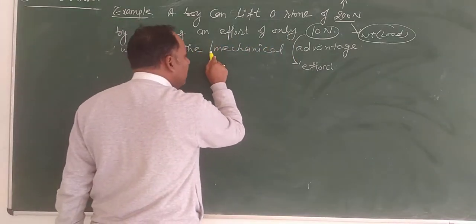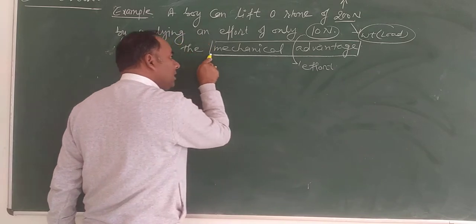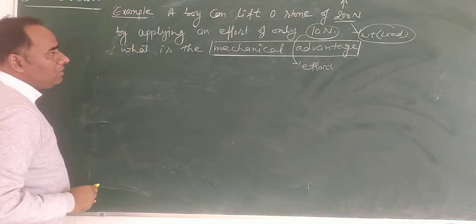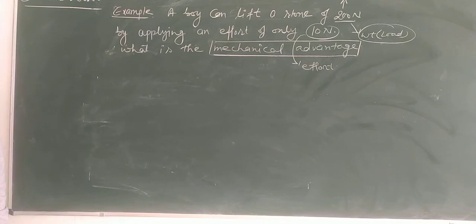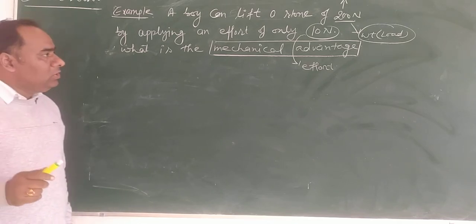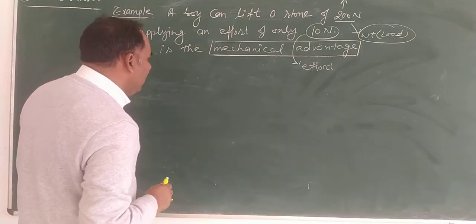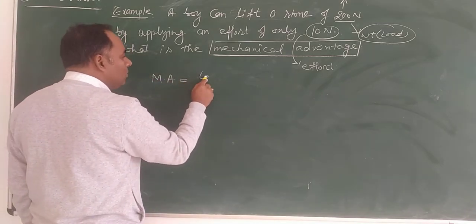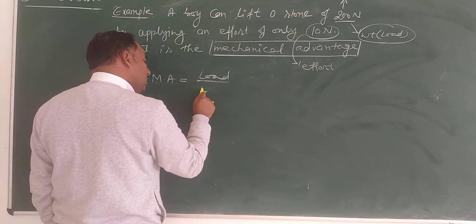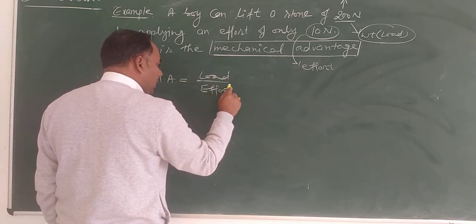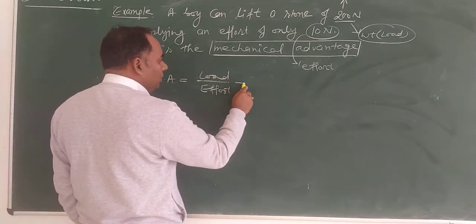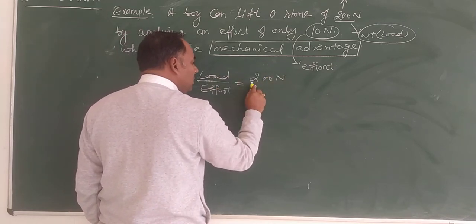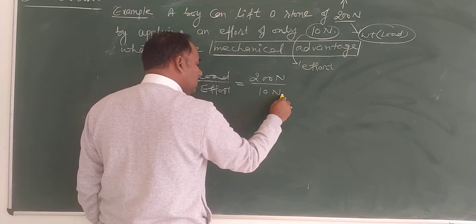What is the mechanical advantage? And what is the formula of mechanical advantage? Mechanical advantage is equal to load upon effort. Therefore, the load in this case is 200 Newton and the effort is 10 Newton.